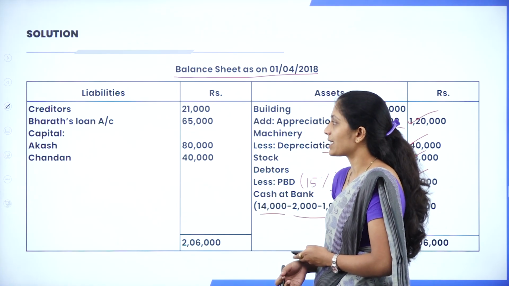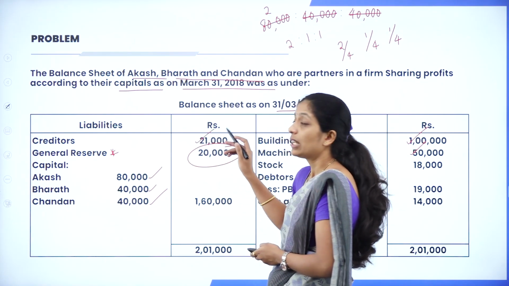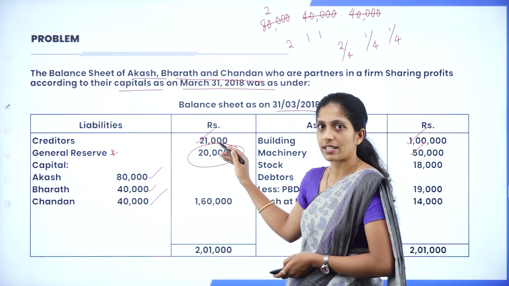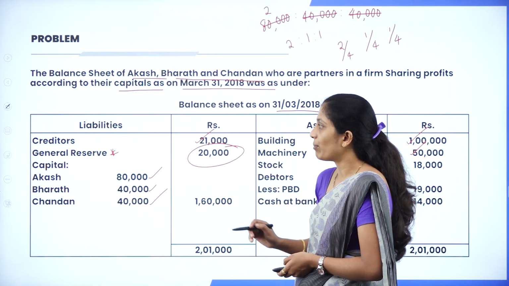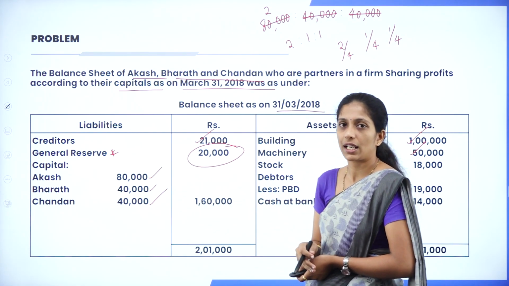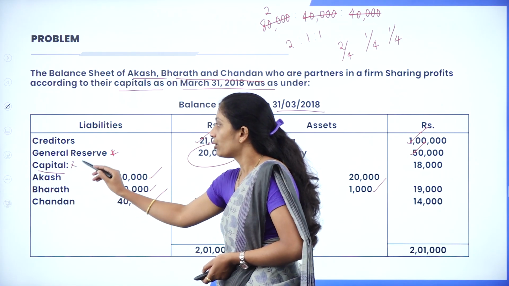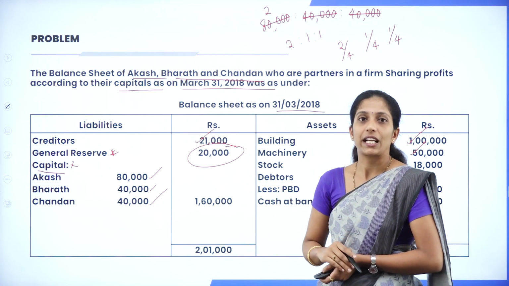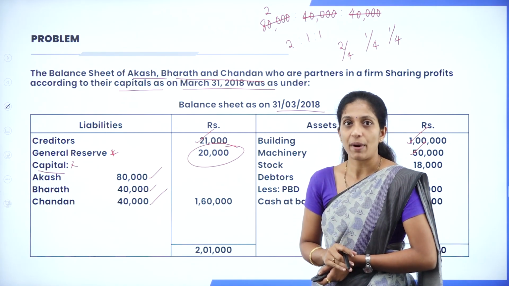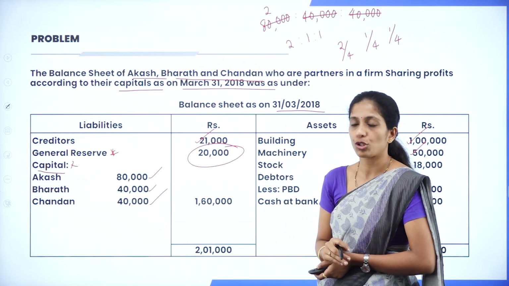Now come to the liabilities. So which are the liabilities they have given? Creditors. There was no adjustment relating to creditors. It means that it remains the same. We are going to write the same amount. General reserve we are not going to write because we had already distributed it in the partners capital account. Now whether we have to record this capital? No. So which amount has to be recorded as capital? The amount which has been carried down in the partners capital account. In the same way, the retiring partner's loan also should be written.